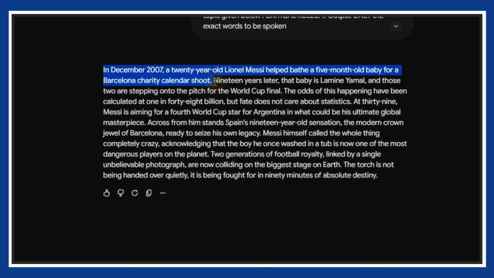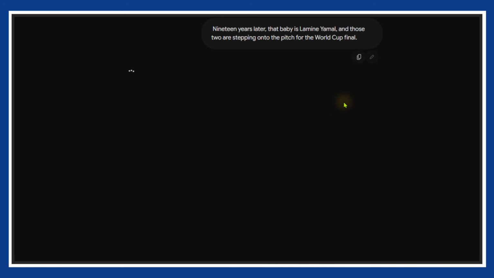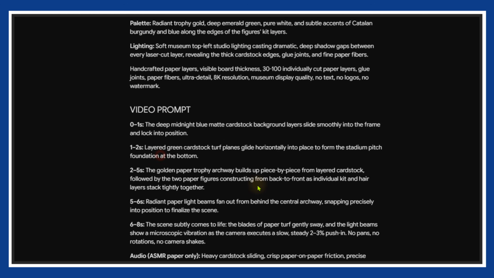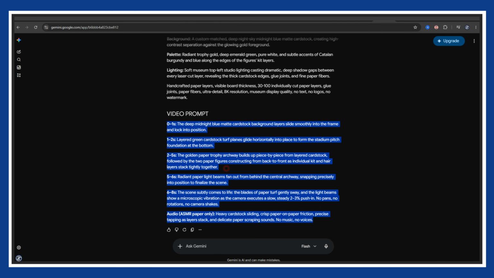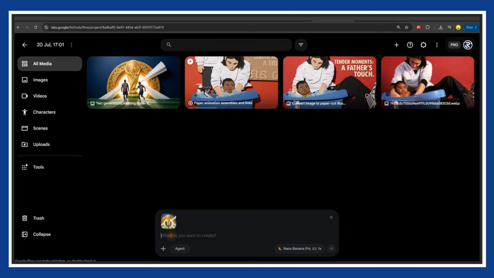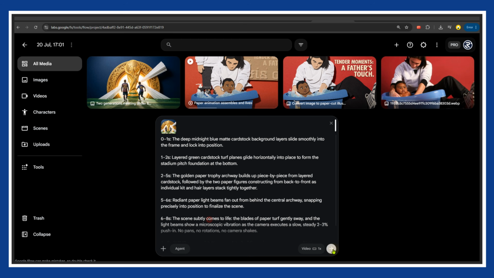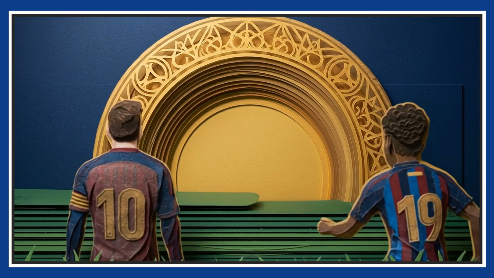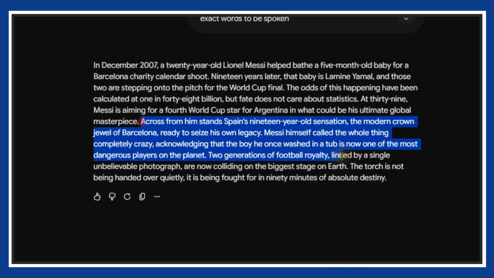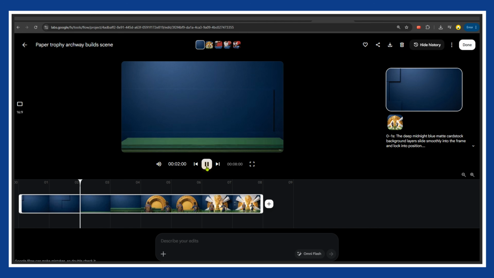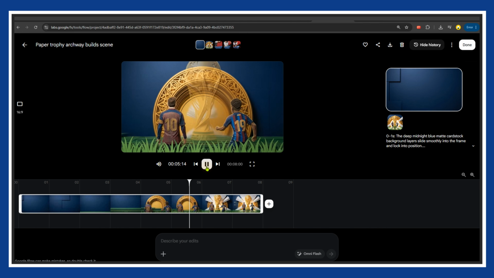For the rest of the script, the workflow is even easier. Take the next sentence from your script and paste it into the prompt generator. Copy the generated image prompt and use it in Flow with Nano Banana to create the image. Then copy the matching video prompt, attach the generated image as a reference, switch to the video tab and generate the animation. Repeat the exact same process for every sentence until you've created all of your scenes. Now you know how to transform both text and real images into beautiful paper stop-motion videos.